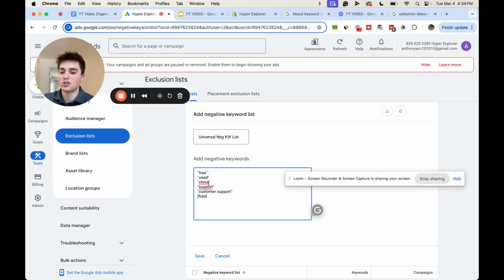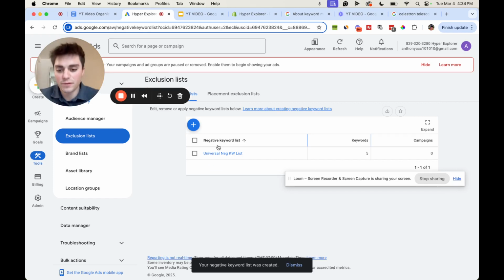So what the quotes do is tell Google that we don't want to show up for any phrase or anything regarding free, used, or China. If it was only exact match, then we wouldn't show up when someone searched literally free, or literally just used, or literally just China. That's why we stay away from exact and just do phrase match.